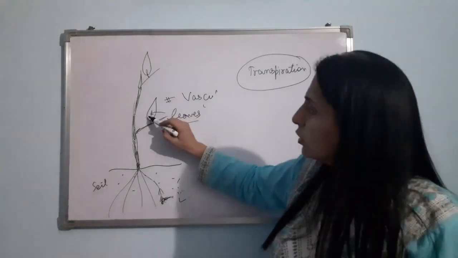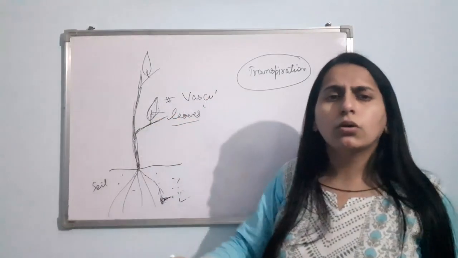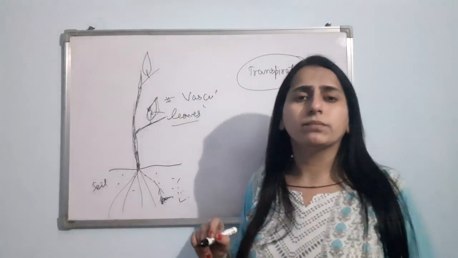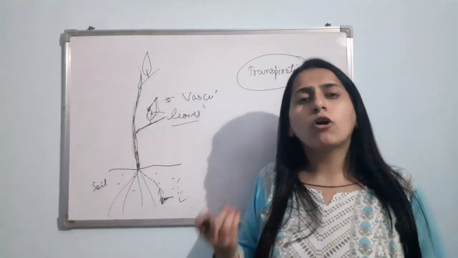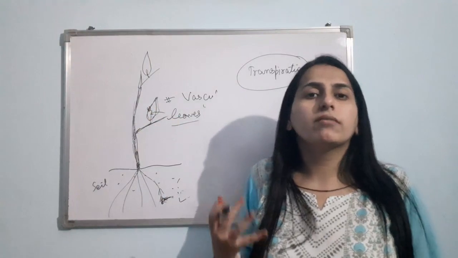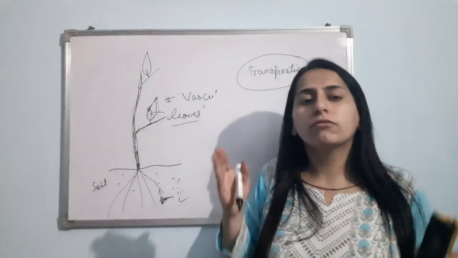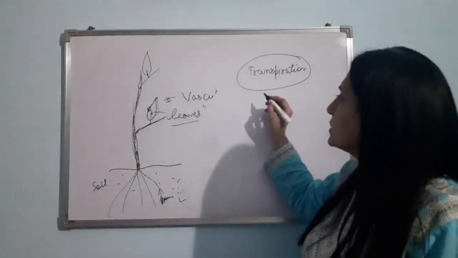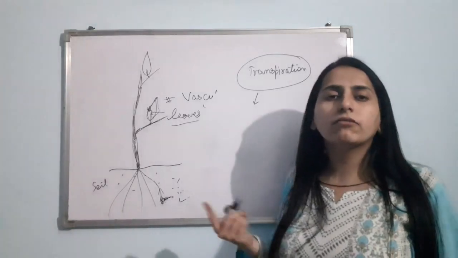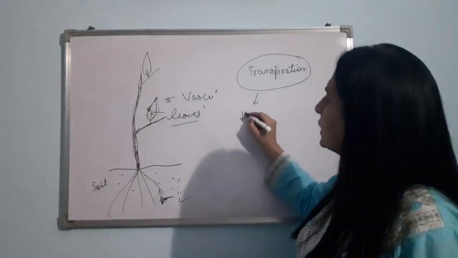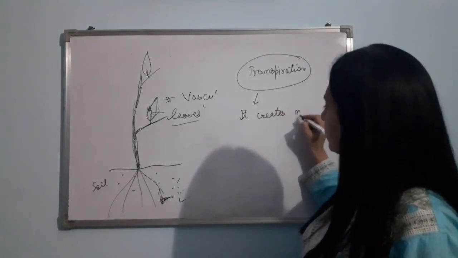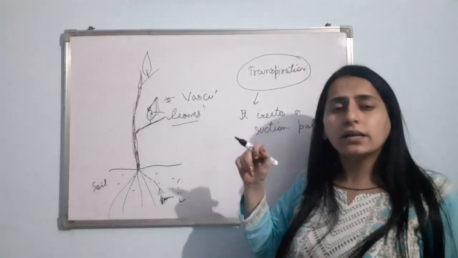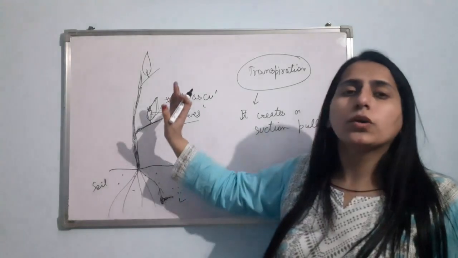Suppose there is the leaf. On the surface of the leaves, you know that stomata are present. This we have discussed in chapter number 1. With the help of those stomata, the water keeps on evaporating in the form of water vapor. This process of loss of water from the leaves in the form of water vapor is known as transpiration. Now, transpiration serves two important functions in case of plant. First, it creates a suction pull,